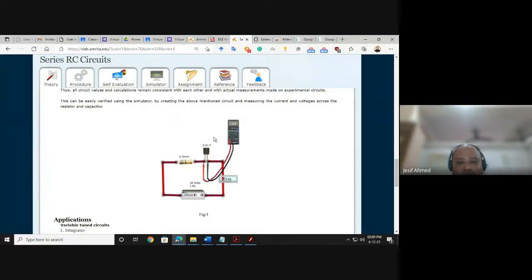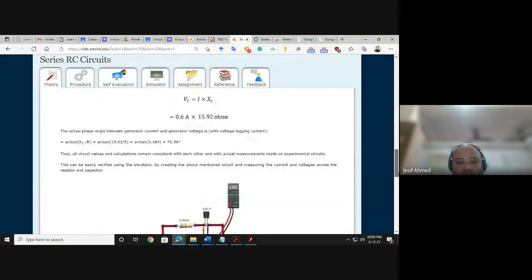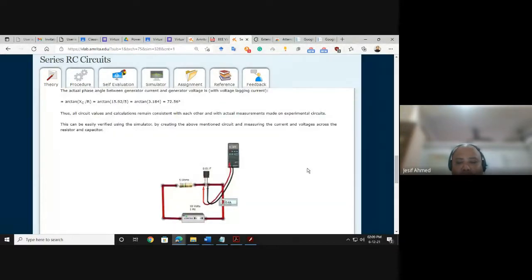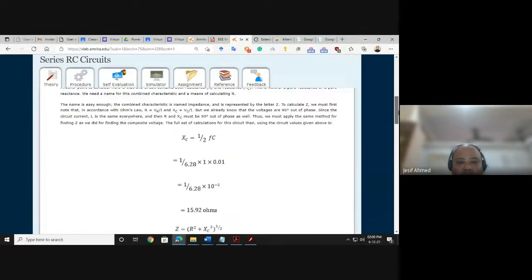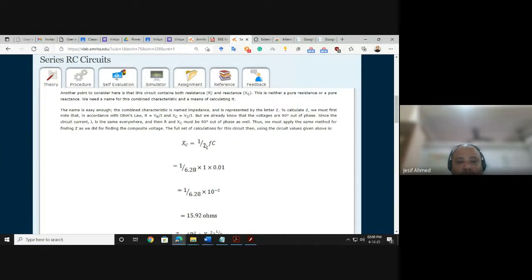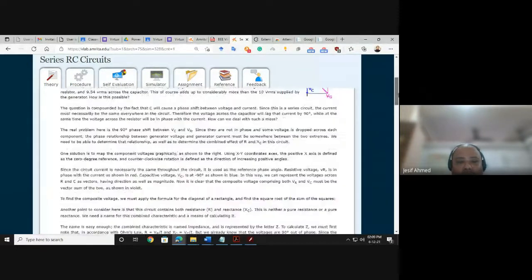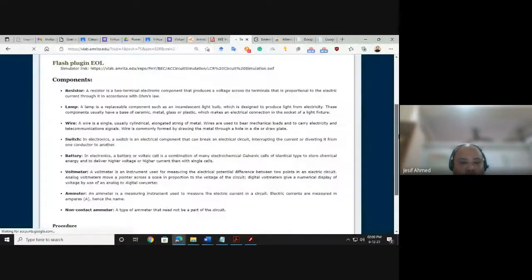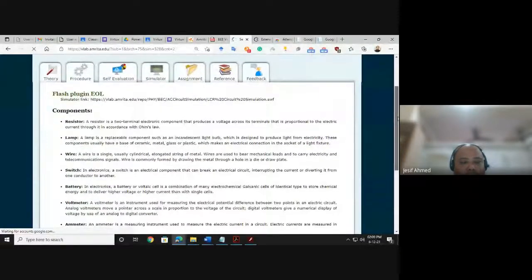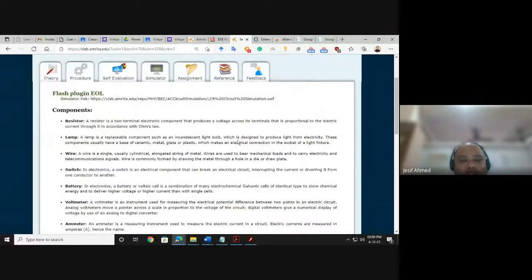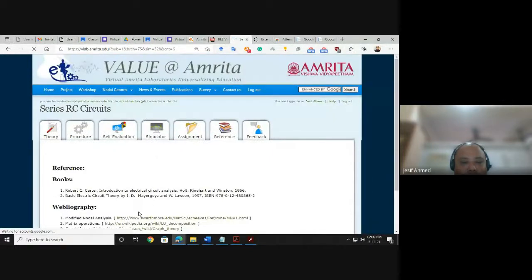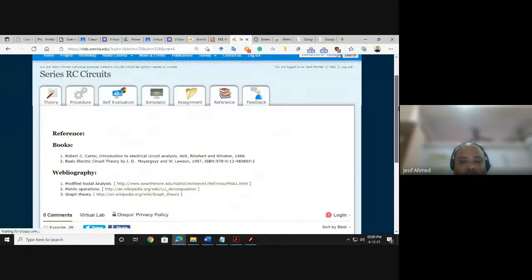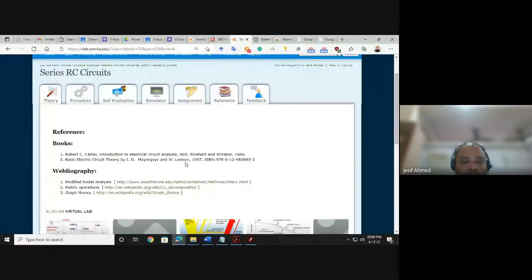So you need to make this kind of circuit, and the values that you will be using for different components, you can find from the example what values you are going to use. Okay. That's all. And in every experiment, you will find more theories under references. If you want to study more regarding that experiment, you can find under references.